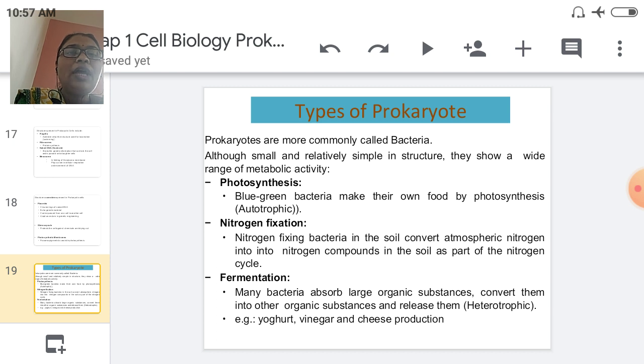Prokaryotes are commonly called bacteria, and they carry out different types of metabolic activity with the help of photosynthesis, nitrogen fixation, and fermentation. It means some bacteria carry out metabolic activity with the help of photosynthesis, some by nitrogen fixation, and some have fermentation.